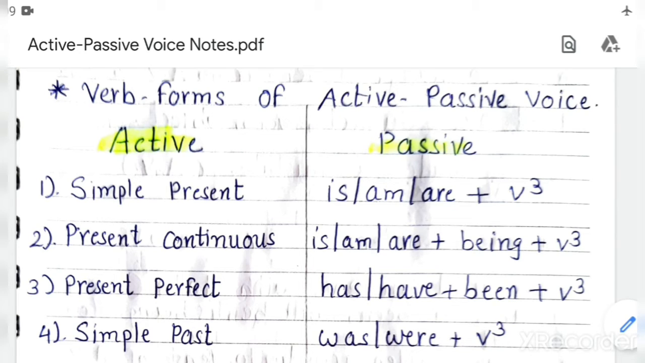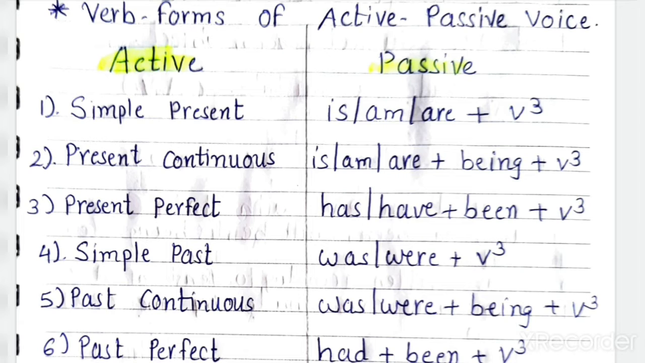Now, let's start with verb forms of active passive voice. As I told you, if you want to learn active passive voice completely, you have to be clear in tenses. So here 8 tenses are there in which passive voice is possible. The first tense is simple present tense. You know what the simple present tense verb form is? Main verb or S or ES verb. V1 plus S or ES according to the person.